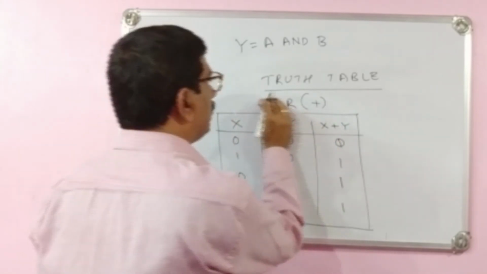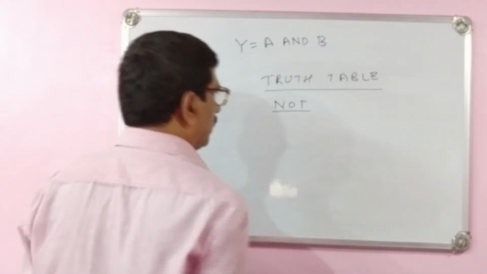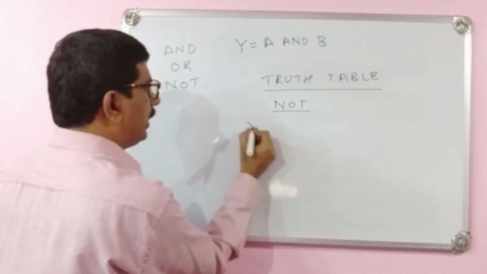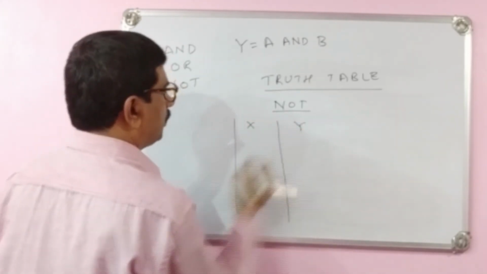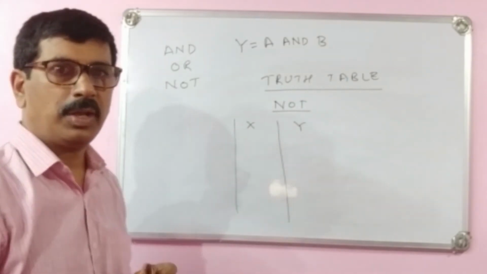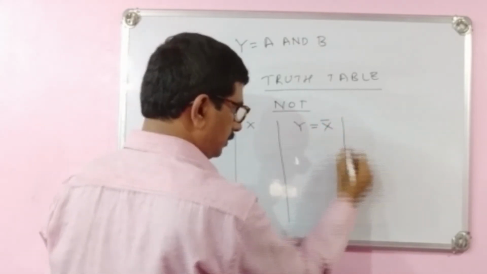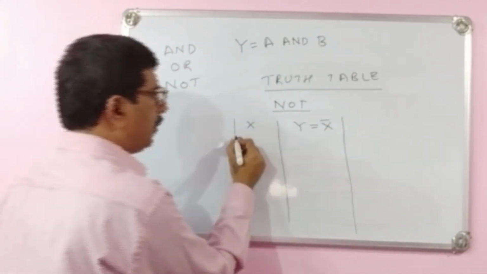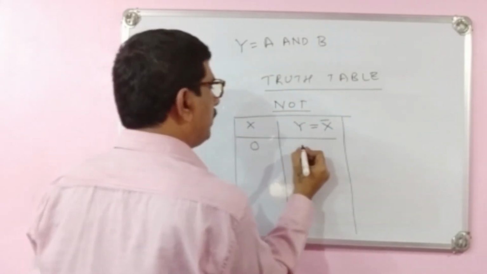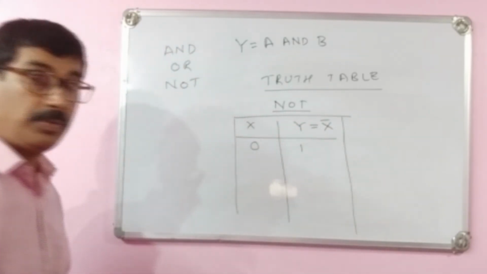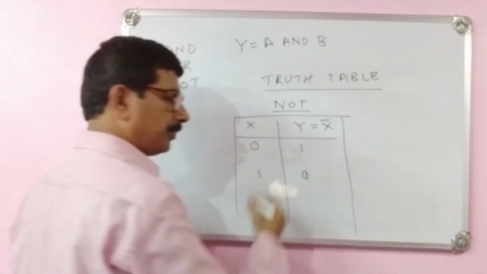If I take the NOT operation, how does the NOT operation work? In NOT, if I take X as an input and Y as an output, then I can say Y is equal to X bar. Now X is 0, that means false, then Y will be 1, the reverse of the given input, and if X is 1, then Y will be 0.